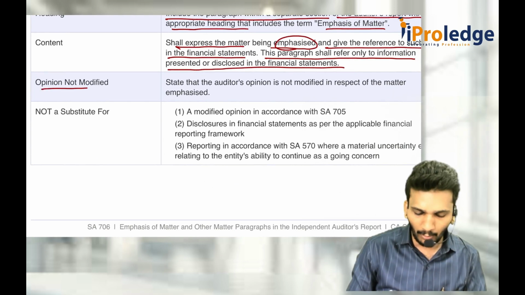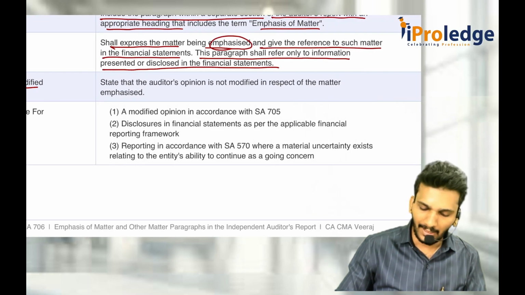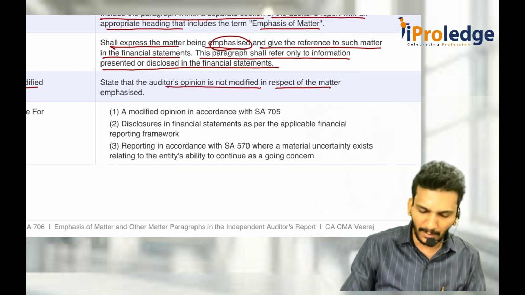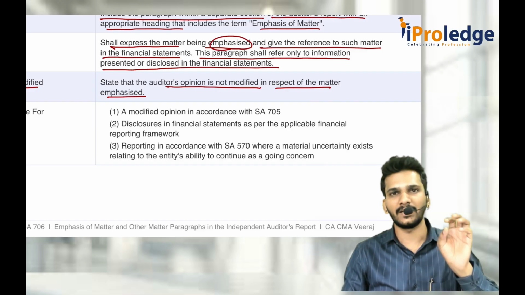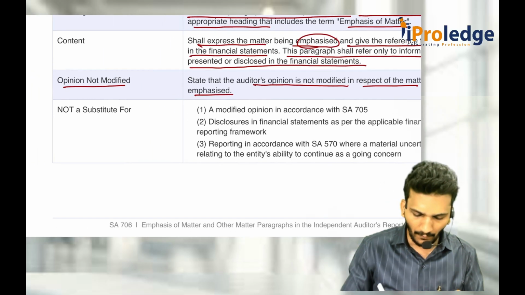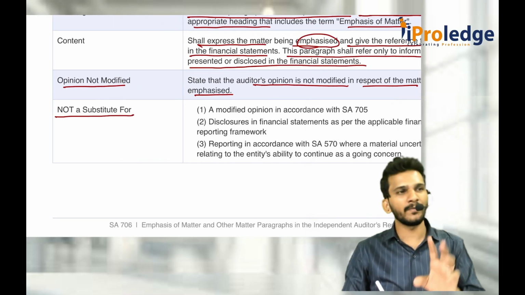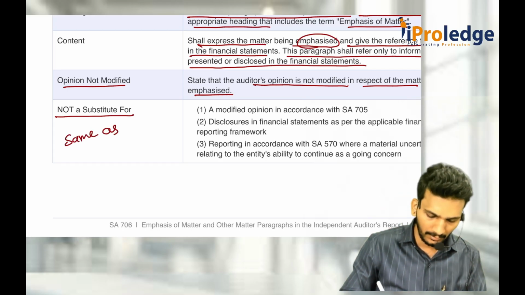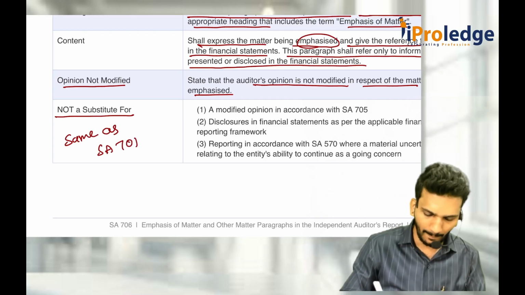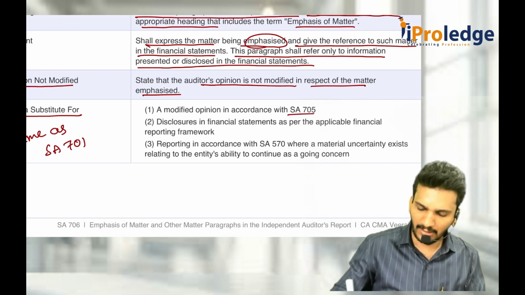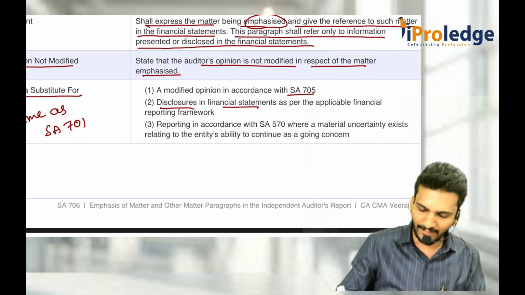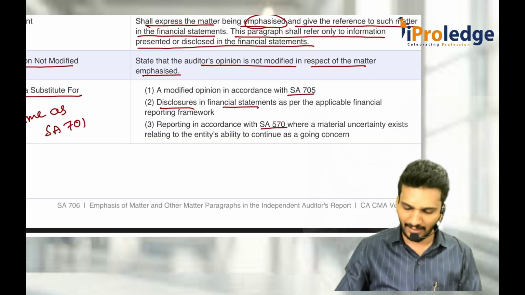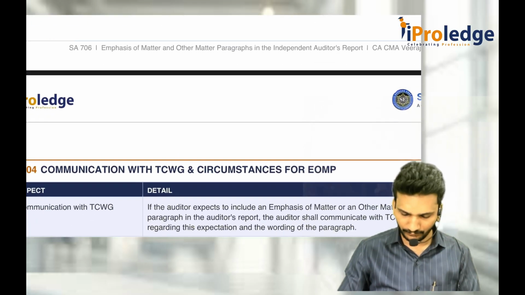What about when the opinion is not modified? The auditor's opinion is not modified in respect of matters emphasized. There is a separate section, that's it. It is not a modification of opinion. However, it is not a substitute for the same things which we discussed in 701. Same as SA 701, it is not a substitute for modification as per 705, disclosure in the FS, or 570. As well as it is not a separate opinion also.